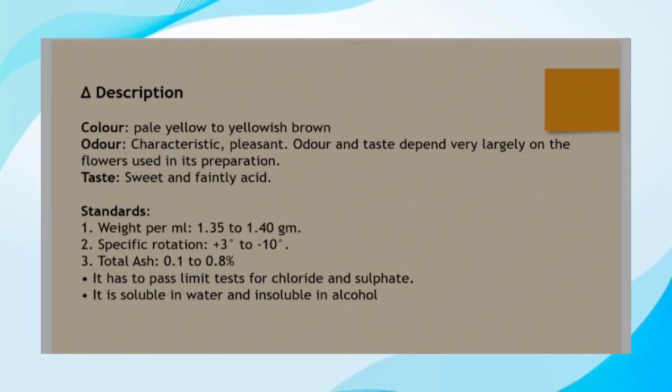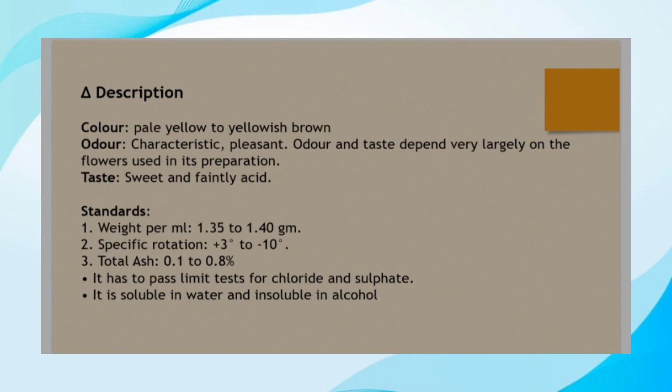Now, description of honey. The color of honey is pale yellow to yellowish brown. The odor of honey is characteristic, pleasant. Odor and taste depend very largely on the flowers used in its preparation. The taste of honey is sweet and faintly acid.